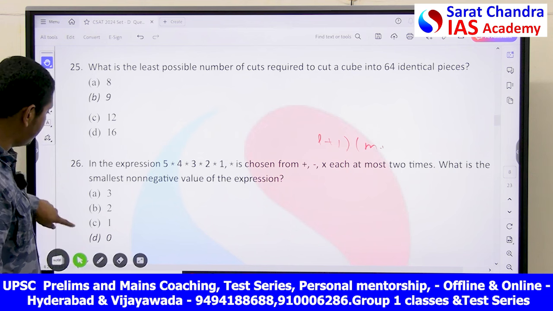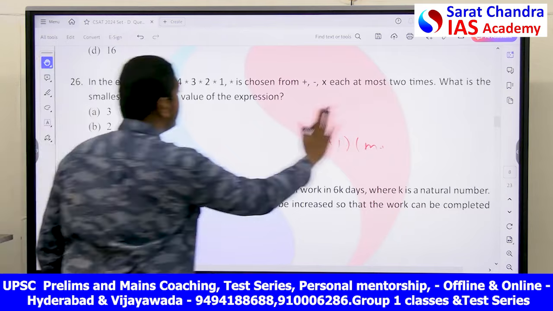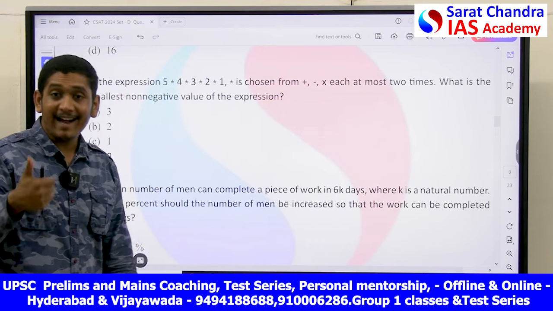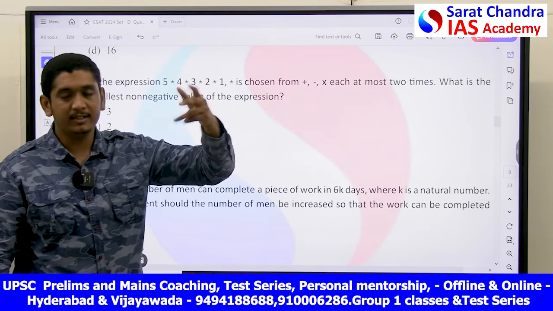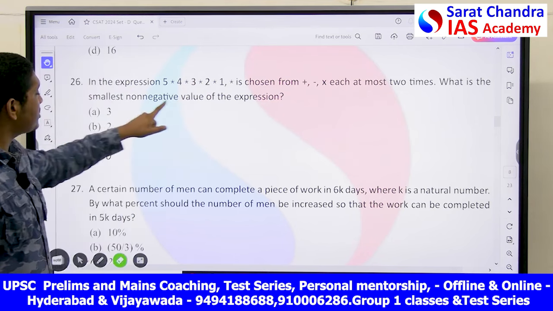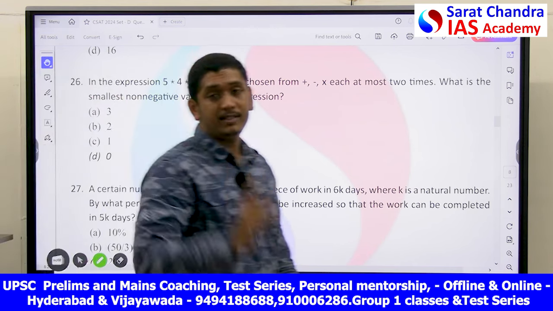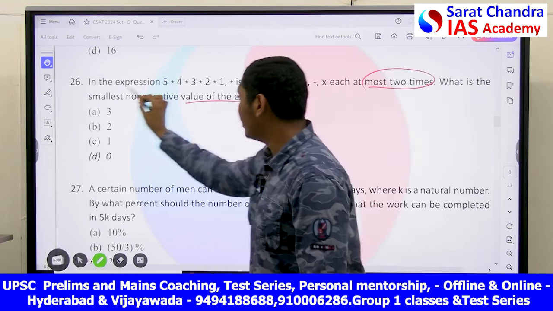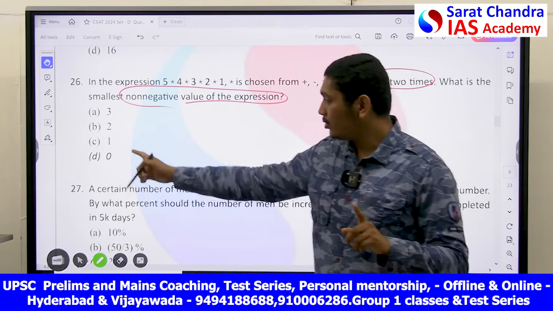This is also a simple question. In the expression 5 star 4 star 3 star 2 star 1, you have to choose from the three symbols, that is addition, subtraction, multiplication, each at most 2 times. It is max to max 2 times only you have to use. What is the smallest non-negative value of the expression? What is the smallest? Here you see 2 terms. At most 2 times, smallest non-negative. Now, to solve such a question, my friend, immediately go to the options.